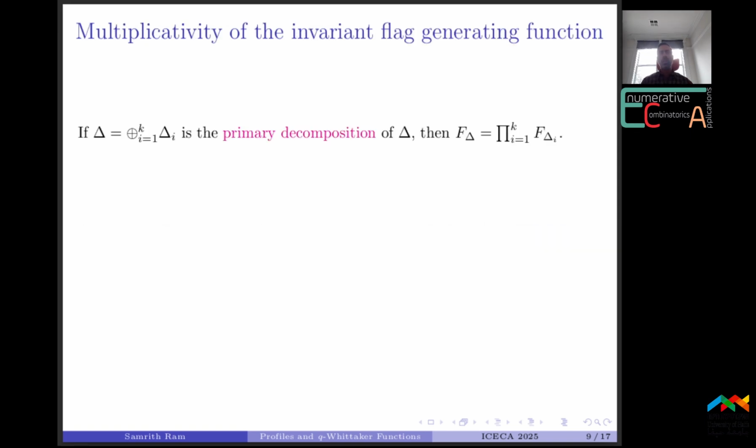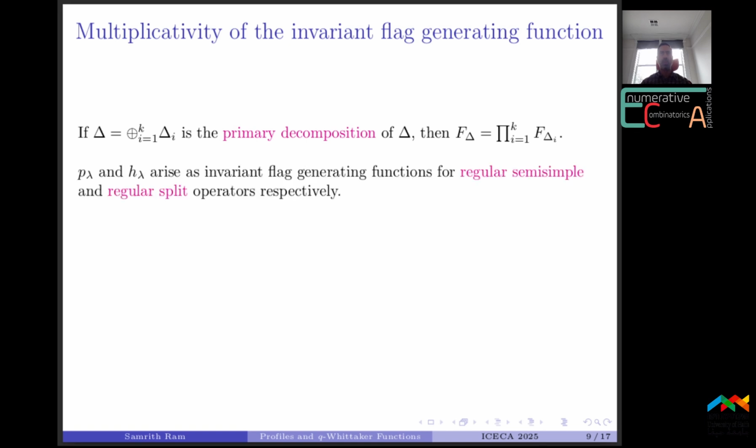Now the lattice of invariant subspaces of delta is actually a product of the invariant subspace lattices corresponding to its primary parts. So using this fact, one can see that f delta is simply a product over the primary components. And using this fact, one can show that the power sum and the complete homogeneous symmetric functions also arise as invariant flag generating functions. Here, regular means that the minimal and characteristic polynomials coincide.